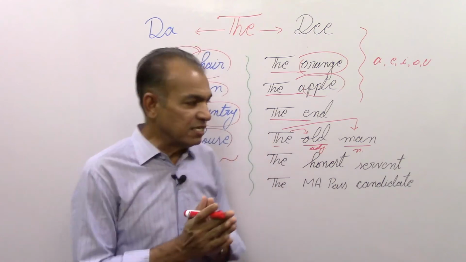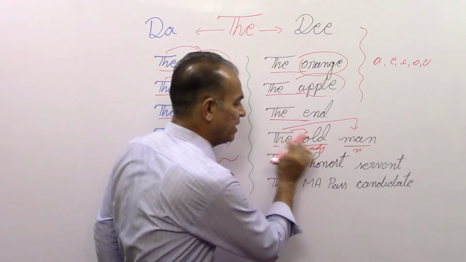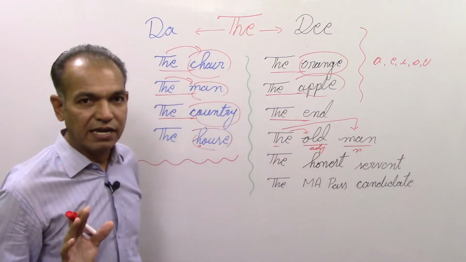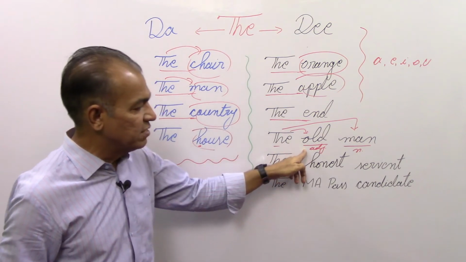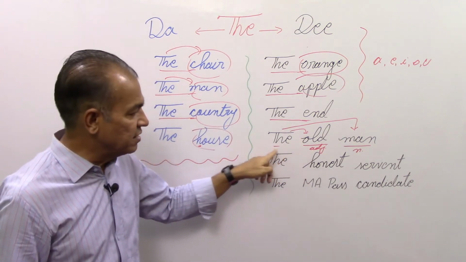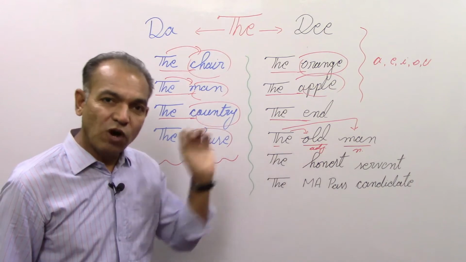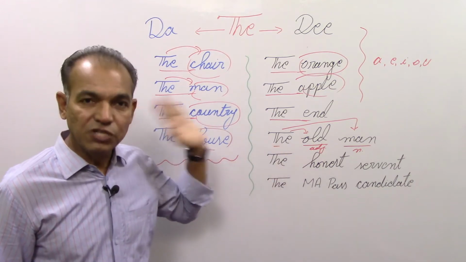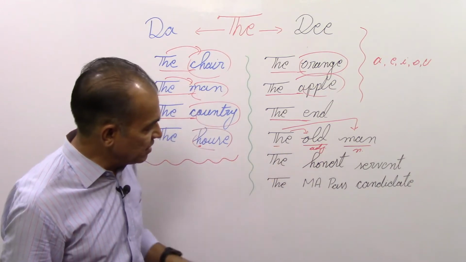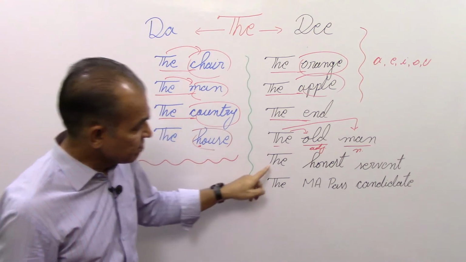So keep in mind this thing, that we'll see what word is being used after that article. If that word begins with a consonant, we'll pronounce it "thuh", and if that word begins with a vowel, we'll pronounce it "thee".